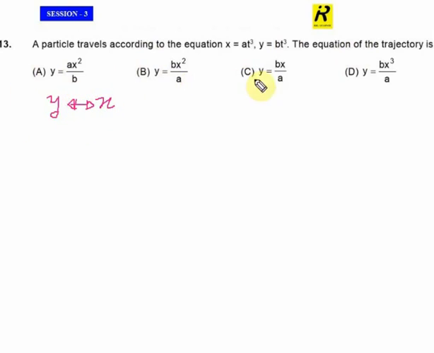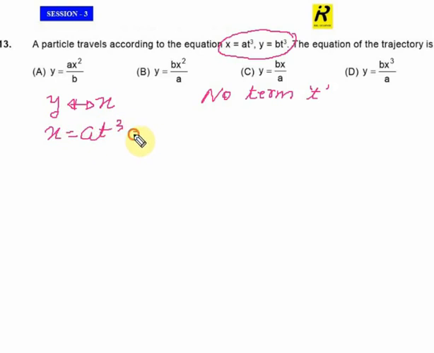So just observe all the given equations and the options. The given equation possesses the term t, and here in all options, there is no term like t. So that means what we have to do is t should be removed from this equation. So x is equals a t cube means t cube itself is x divided by a.